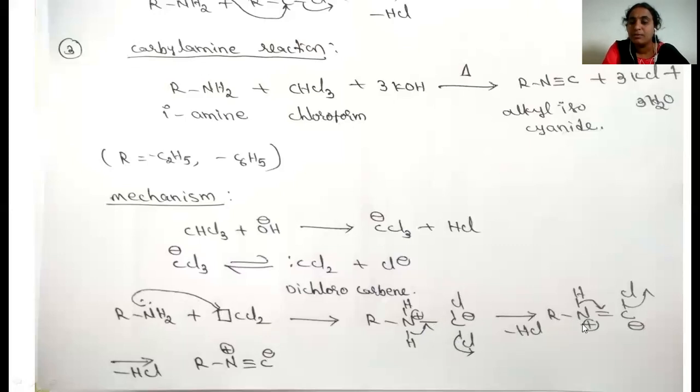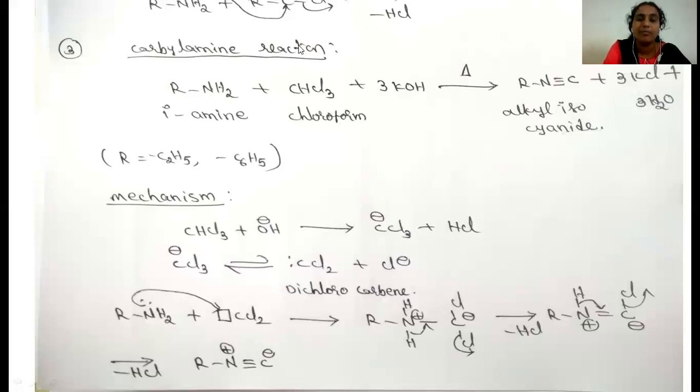The remaining charges will be as they are here, because of the shifting of these bonding electrons, which makes one more pi bond here. And in the next step again, it donates its bonding electrons here, and simultaneously this Cl also will eliminate as Cl minus. Again here also one more pi bond will form. So like this, it produces the alkyl isocyanide, NC, with R connected to the nitrogen. So this is the indication of whether that compound has a primary amine or not.